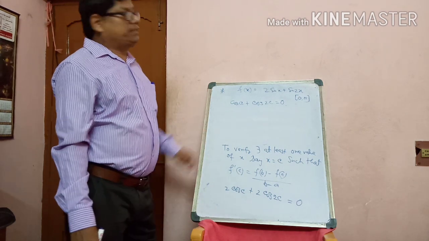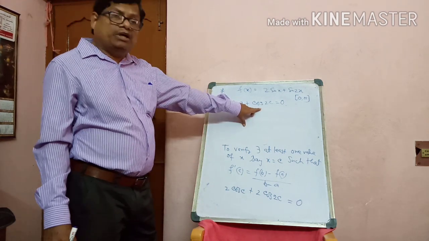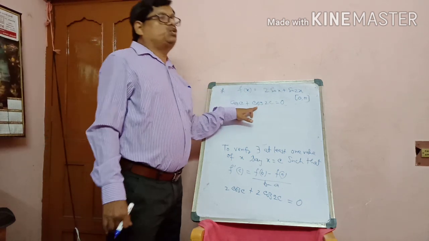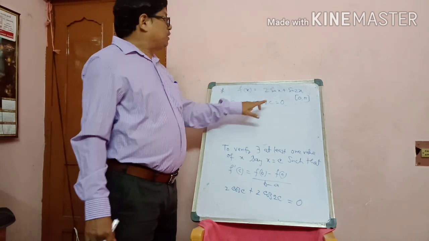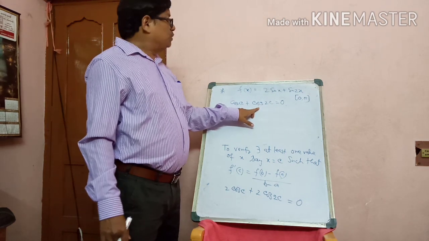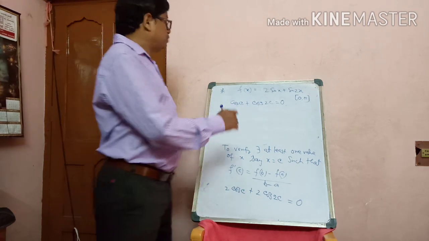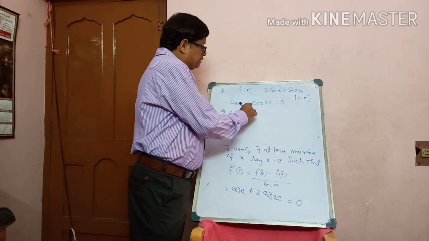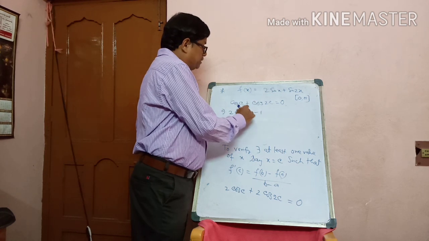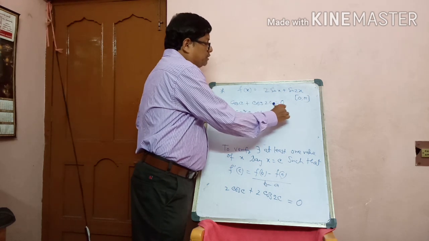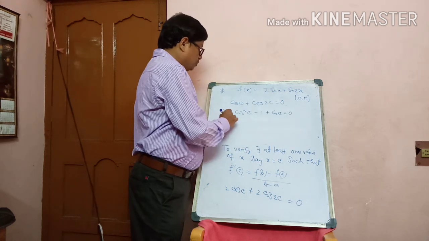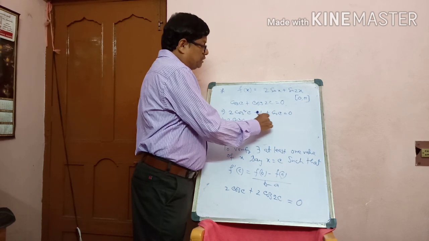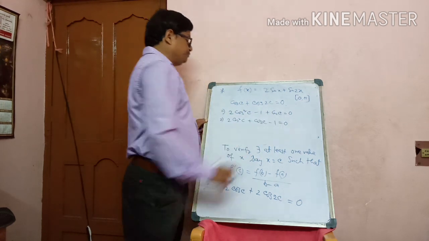You can apply the cos C plus cos D formula, or cos 2c you can write as 2 cos square c minus 1. So 2 cos square c minus 1 plus cos c equals 0. So 2 cos square c plus cos c minus 1 equals 0.